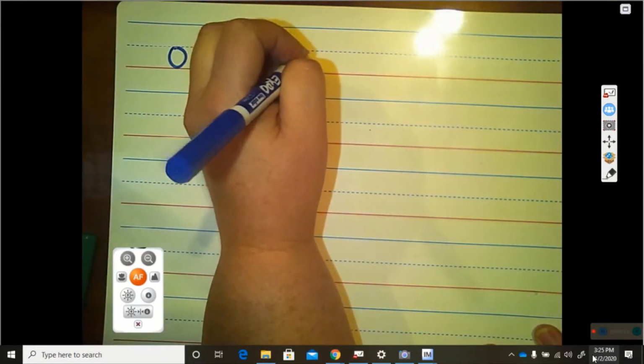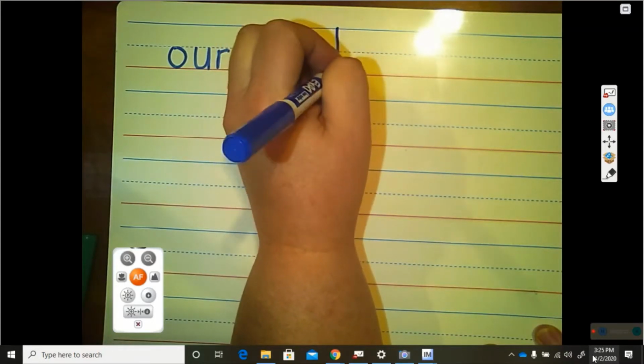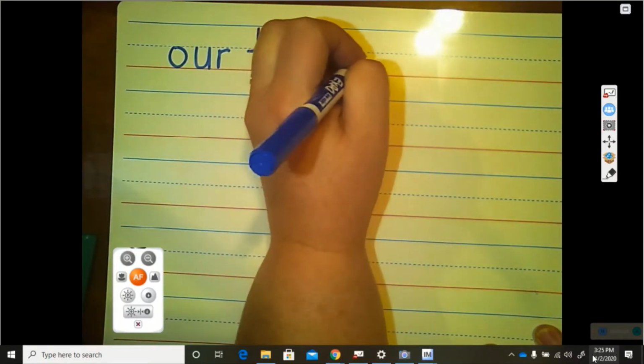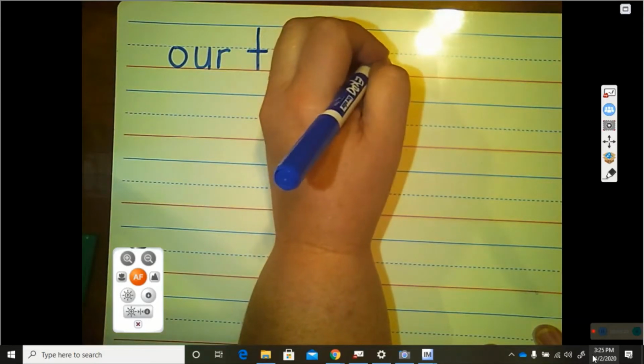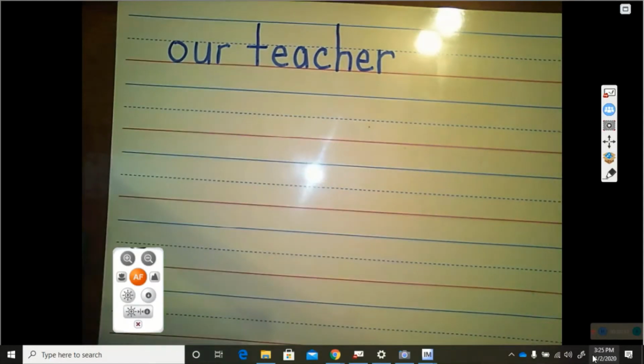While I write them, watch how nice and neat I make my letters. I try to stay within the lines, just like when I color. When we color, we want to stay in the lines, and we want to stay in the lines when we write as well. So that is one thing, and we will talk about what it says in a minute.